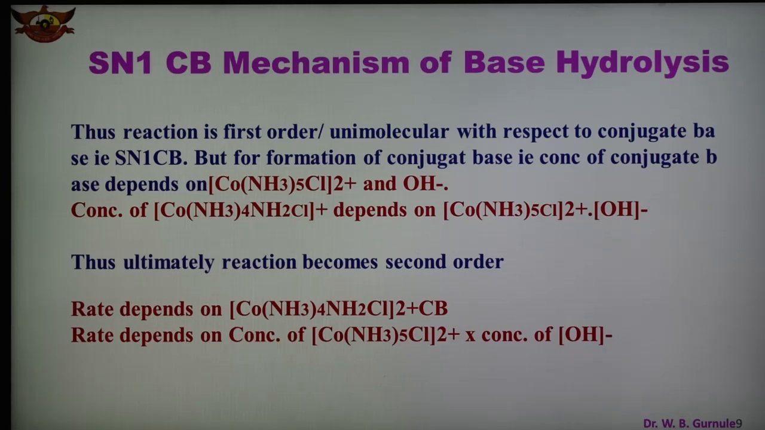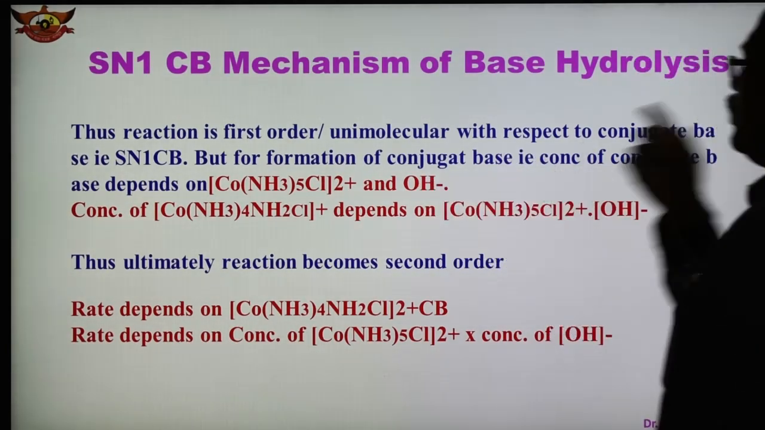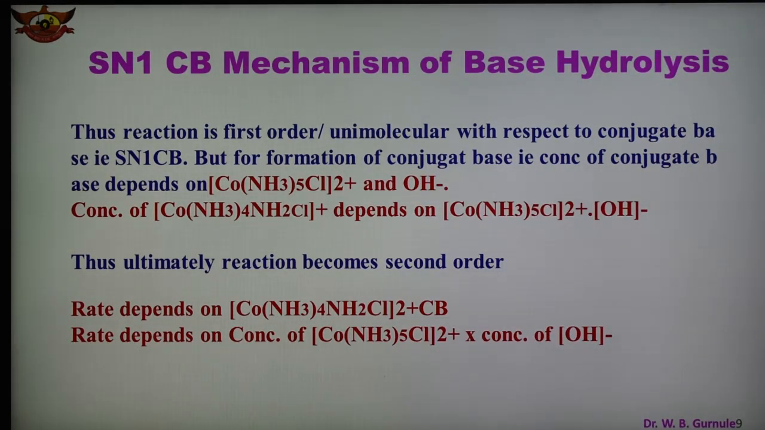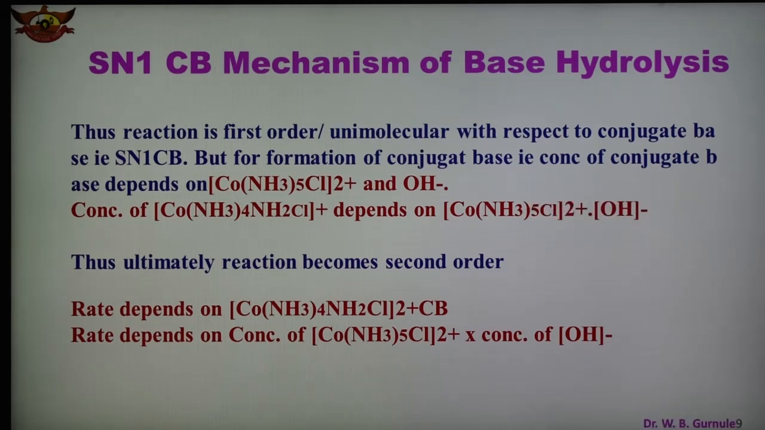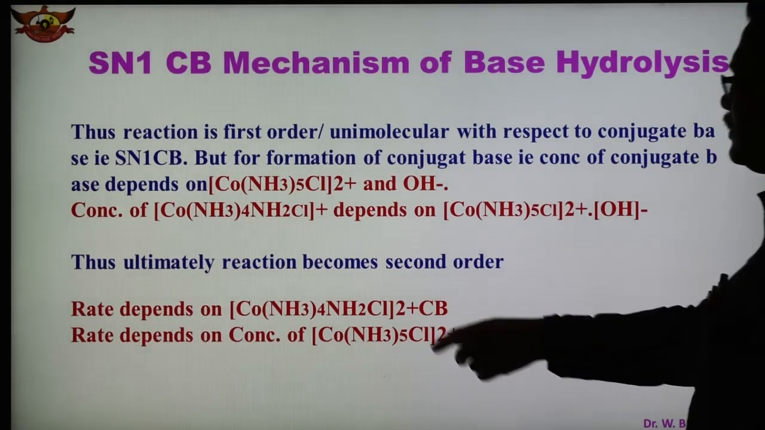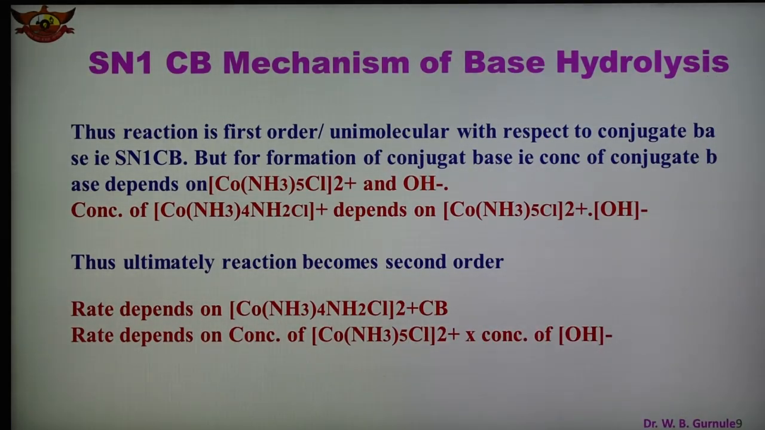But the concentration of the conjugate base depends on the concentration of these two species, the complex ion and the OH minus. The concentration of the complex depends on the concentration of these two species, and ultimately we can say that the reaction is second order. So the rate depends on the concentration of this complex ion, that is the conjugate base, and the rate also depends on the concentration of the complex ion times the concentration of OH minus. So this is the rate of the reaction in this case.